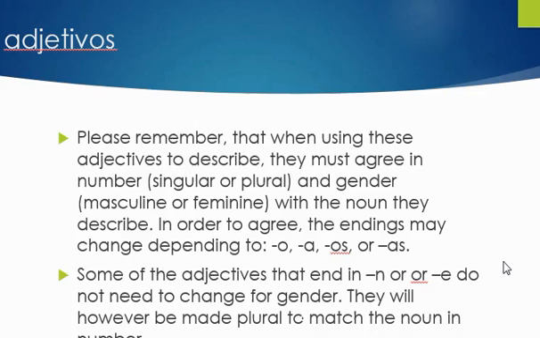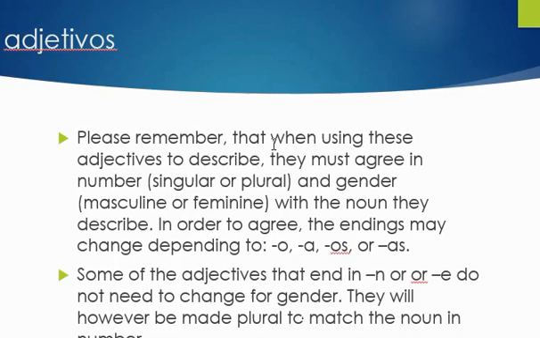Some adjectives that end in an N or an E do not need to change for their gender. So for example, if I describe something as green, verde with an E ending, then I won't change that to an O or an A. Only words that end with an O or an A originally can change depending on their gender. However, you can make something green plural. So if I had green hats, plural, I could say sombreros verdes. You can add an S to a word that ends with an E.